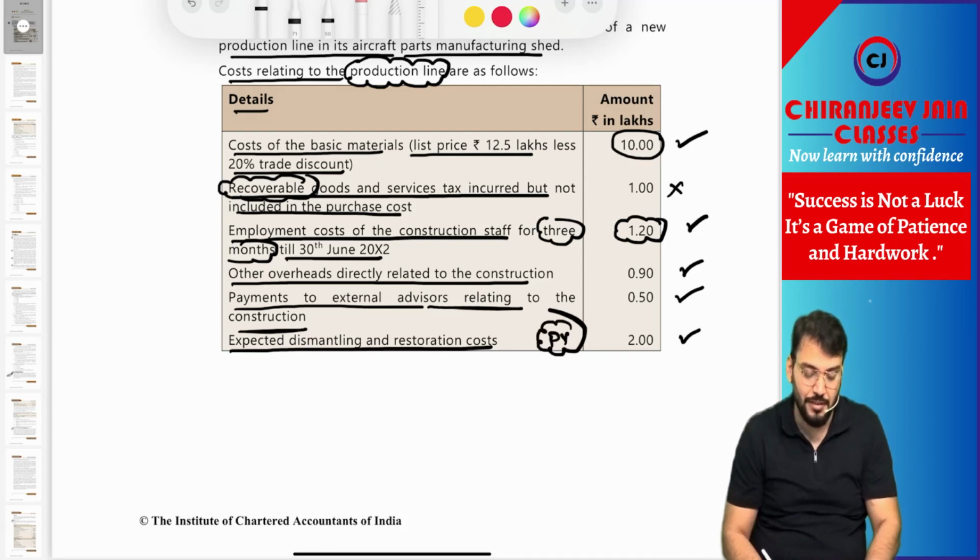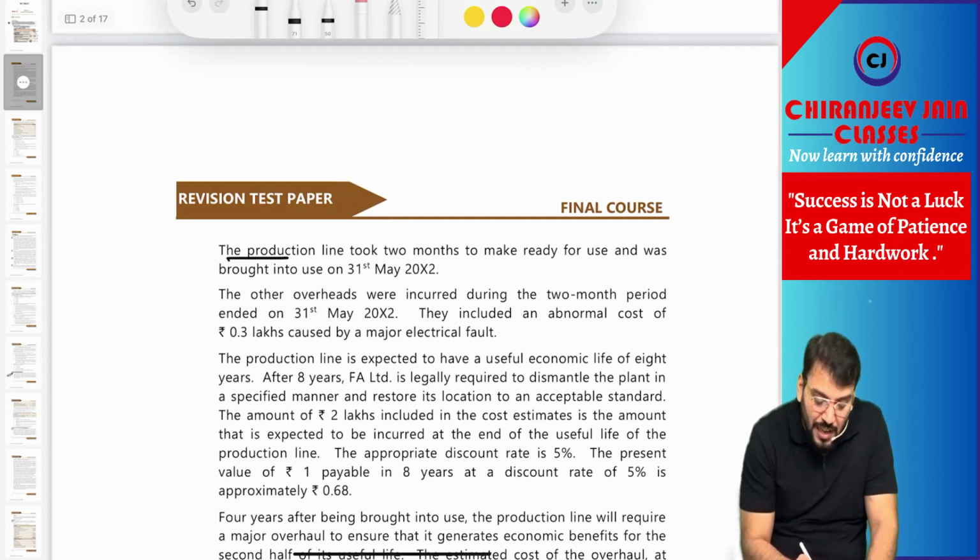Yes sir, chalega. Now the production line took 2 months to be ready for use and was brought into use on 31st May. This is the day of ready for use.